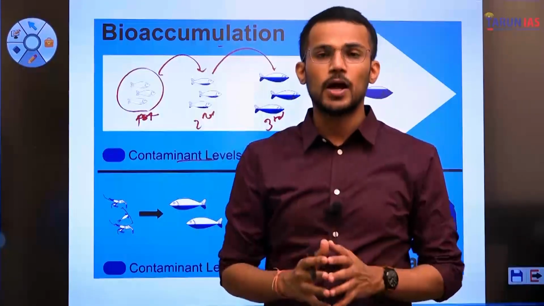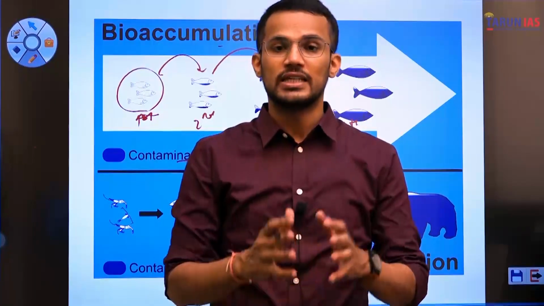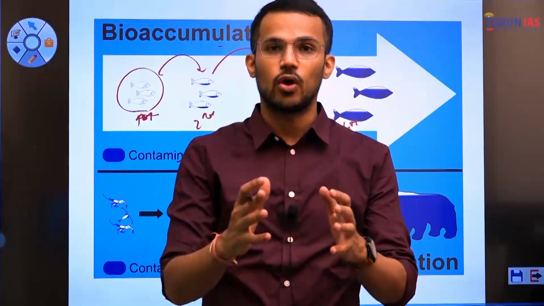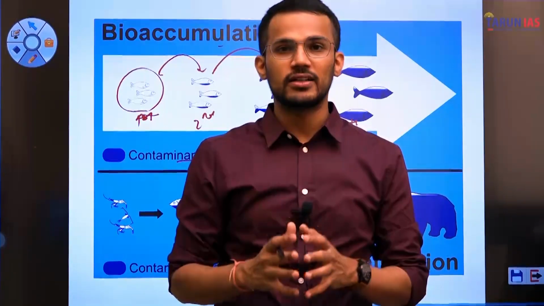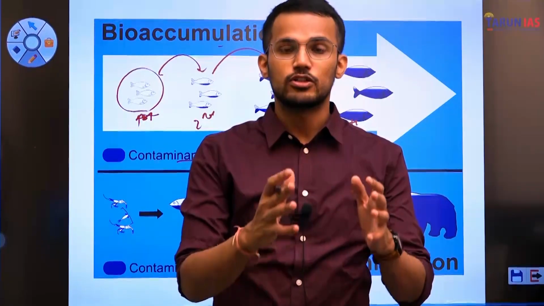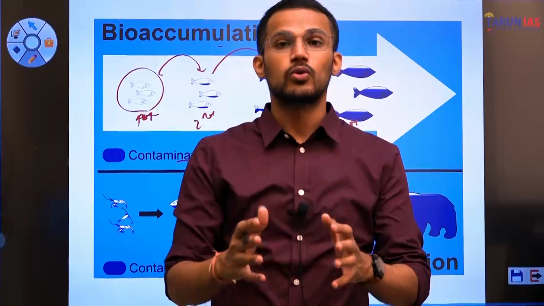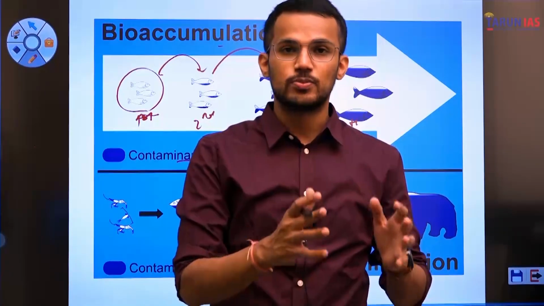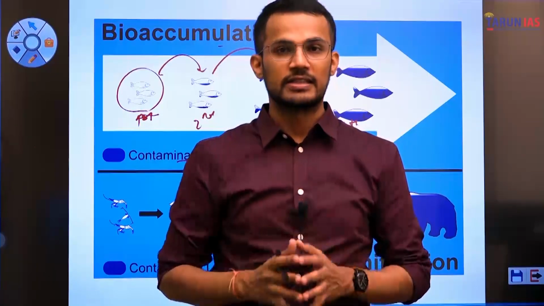Similar to bioaccumulation, biomagnification is also about the increase in the concentration of contaminants. But in biomagnification, we are not focusing upon one specific organism. Rather, we talk about a food chain with respect to which the concentration of contaminants is increasing.